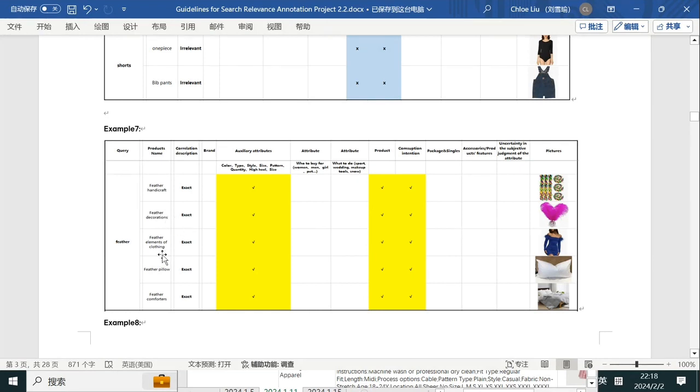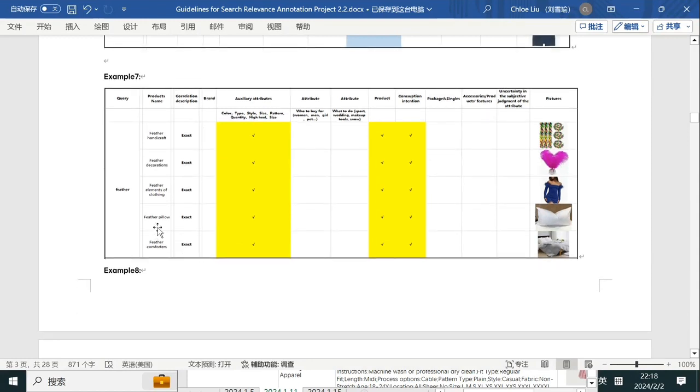For example, feather elements of clothing. This dress was decorated with some feathers, related to feather, so it is exact. For example, a feather pillow filled with feather, related to feather, exact. Feather comforters filled with feather are also exact.